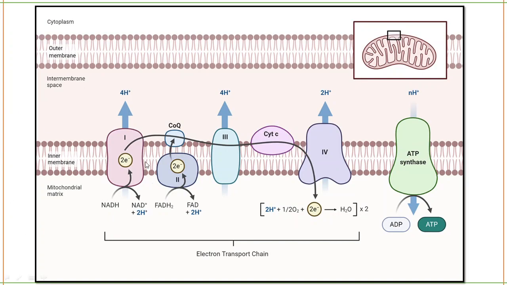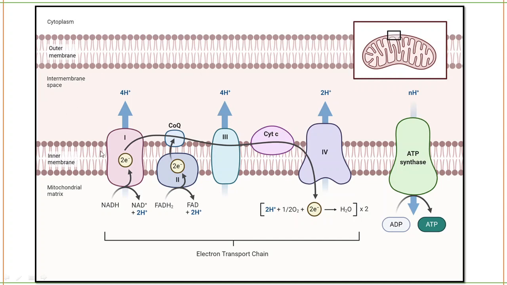I'll tell you the process of the electron transport chain again so that you can keep it clear. So this is the cytoplasm. This is the mitochondria, the outer membrane of mitochondria. This is the inner membrane of mitochondria. The space between the outer membrane and inner membrane is called the intermembrane space.